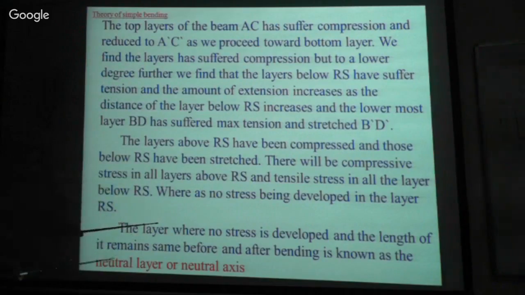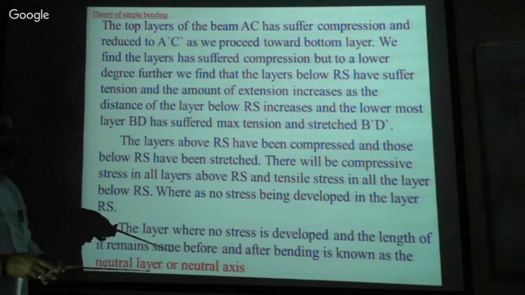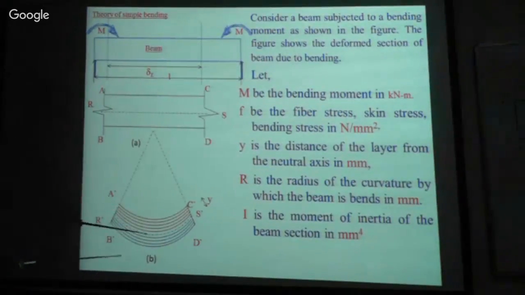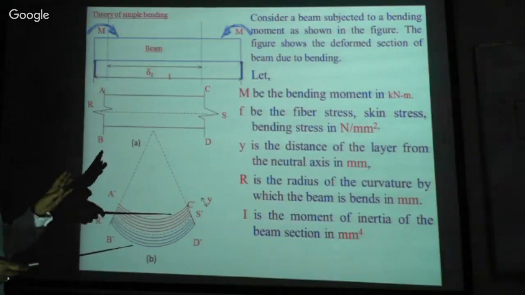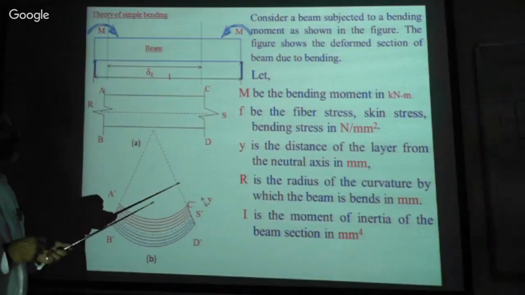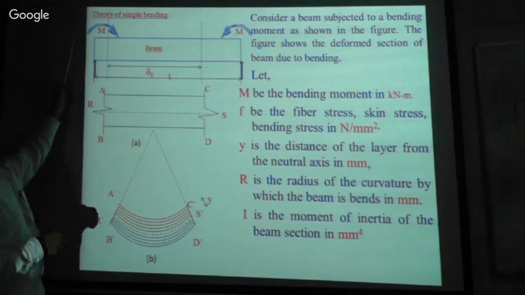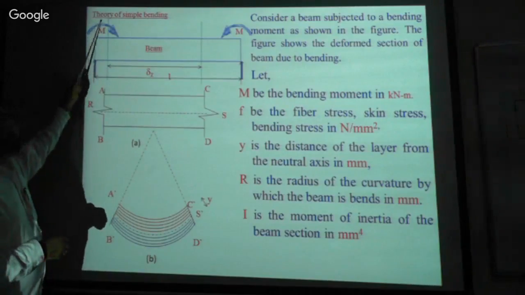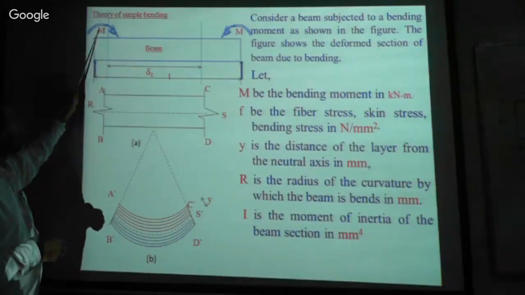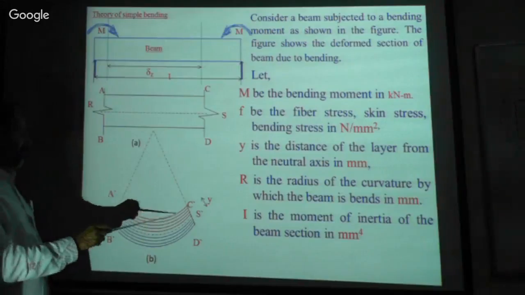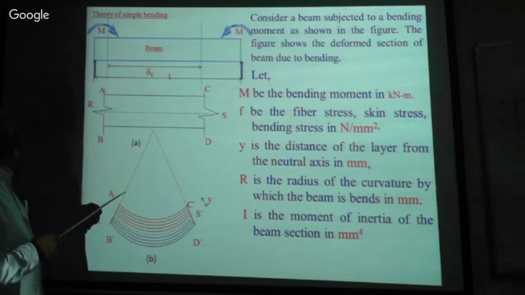Whatever we have discussed so far, see, the neutral layer or neutral axis, we have discussed in length about all these things, isn't it? Next, please. Now this is the bending equation. In the bending equation, see, this is the beam. When the load is applied, there is a moment, that is bending moment, then deformation, deflection, isn't it? All these things.